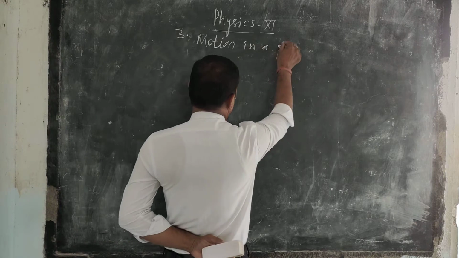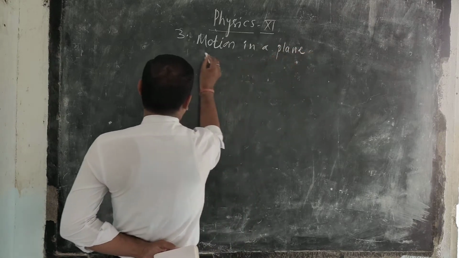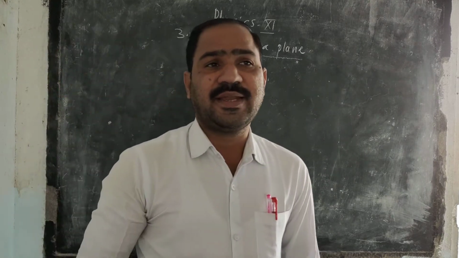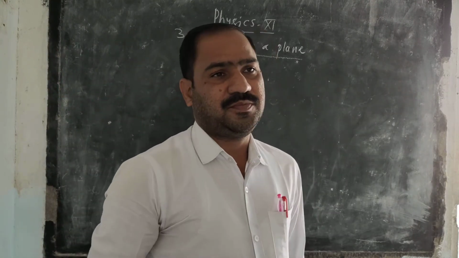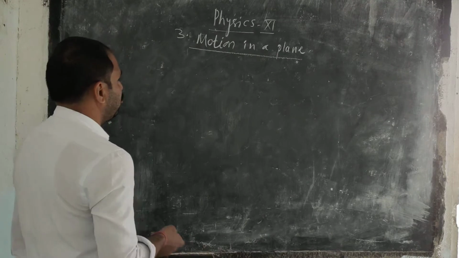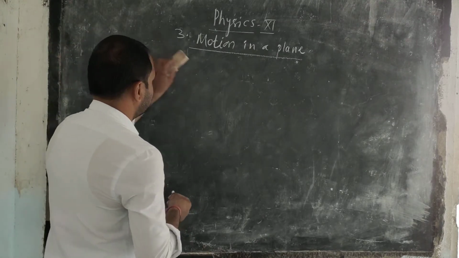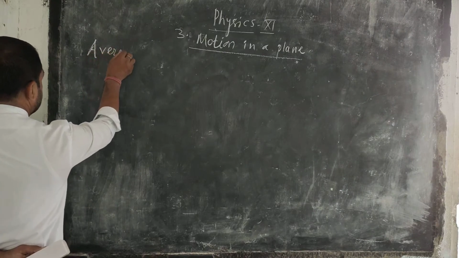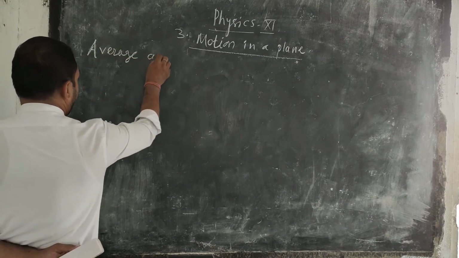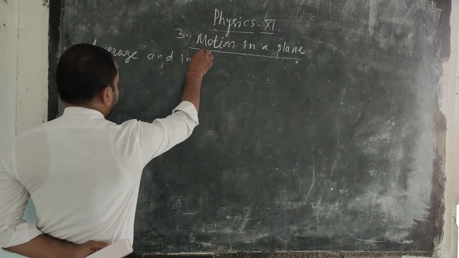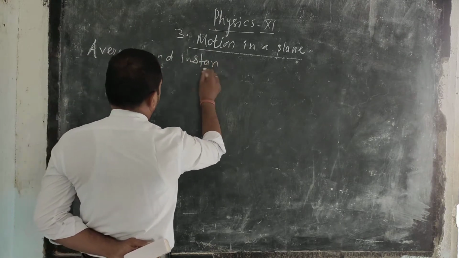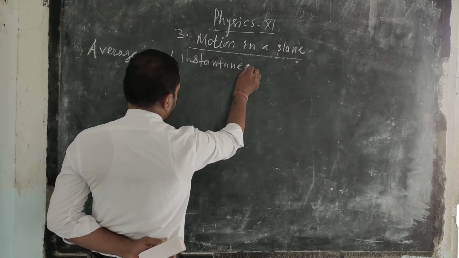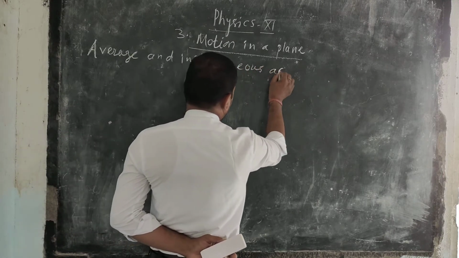Previous to this, we have seen the average and instantaneous velocity, and today we are going to see the new subtopic, average and instantaneous acceleration.